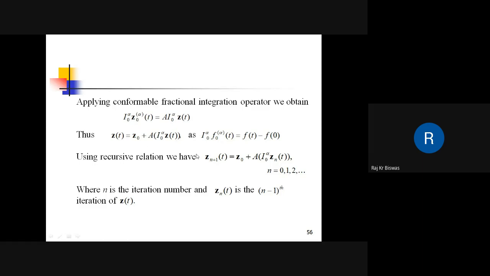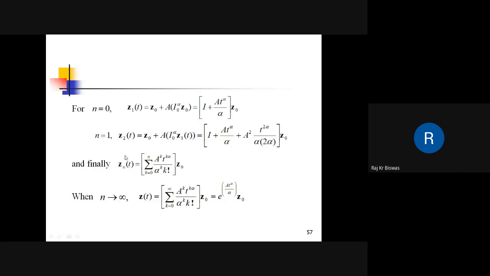In a recursive manner, we get the solution of the state and post-state variables. For n equal to 0, this is z1, and z2 is equal to this, and finally zn is equal to this. When n tends to infinity, we get a closed form solution. So this is the closed form solution.